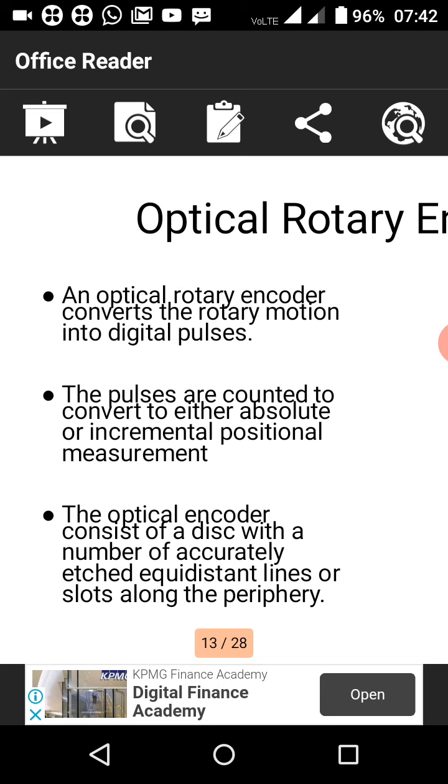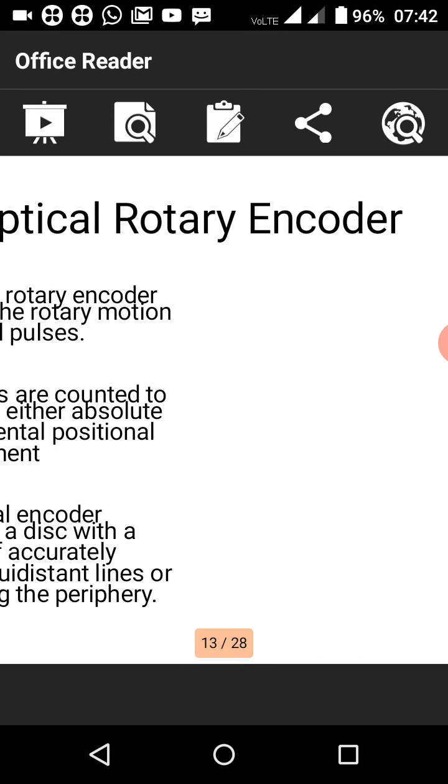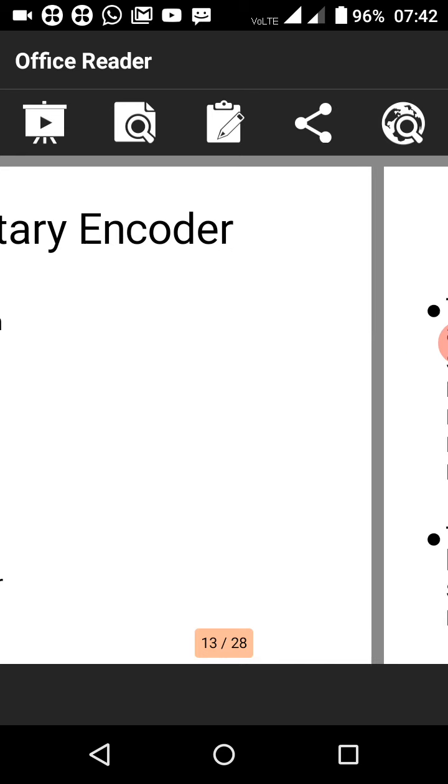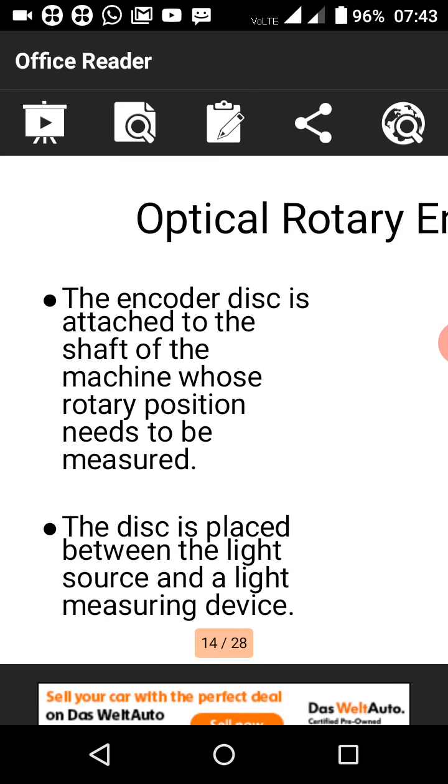Optical rotary encoders convert rotary motion into a digital pulse. The optical encoder consists of a disk, and the accuracy numbers can also be obtained. The encoder disc is attached to the shaft of the machine whose rotary position needs to be measured, so we measure how many rotations it makes and measure accordingly.